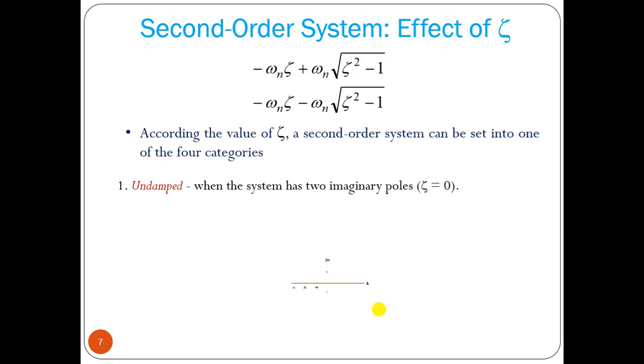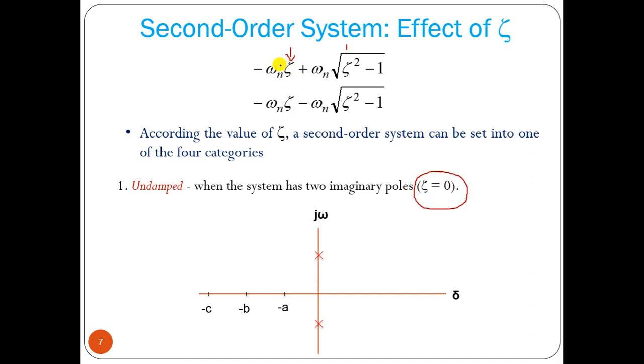Now depending on that we can find out the response. Here the factor zeta, we have to take care of that. Now if we consider zeta equal to 0, what will happen? This factor becomes 0, then this will be minus 1. Root of minus 1 equal to j, then the roots will be plus minus j omega n. So if we plot in the s plane, we will have two roots whose value is plus minus omega n. So roots are on the imaginary axis.